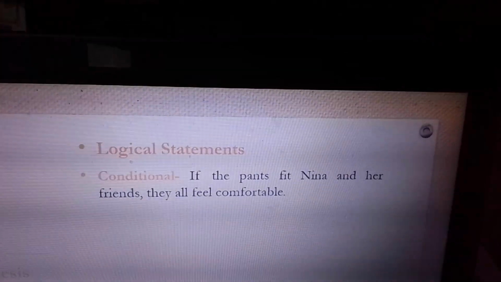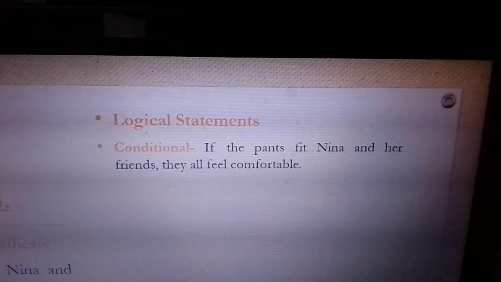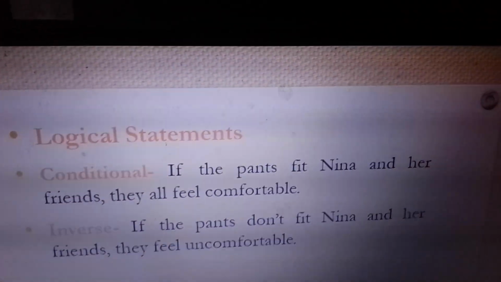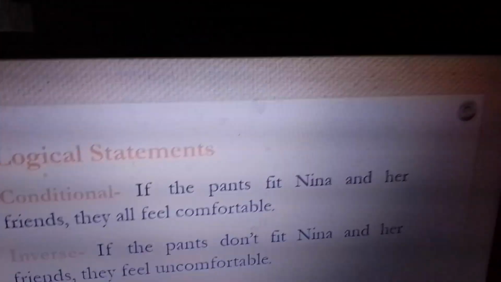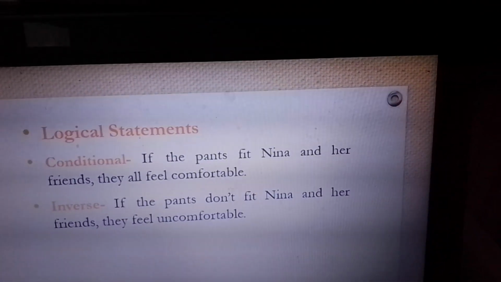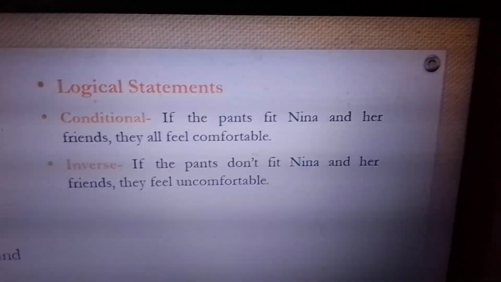If the pants don't fit Nina and her friends, they all feel uncomfortable. That is the inverse. You don't say they don't feel comfortable. You can say uncomfortable, dahil may suffix na un. Kaya sa logic, if you want to use the antonym, you need to remember your suffixes and prefixes. Okay?